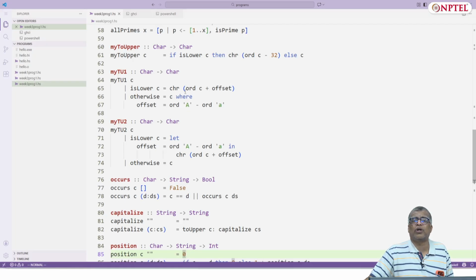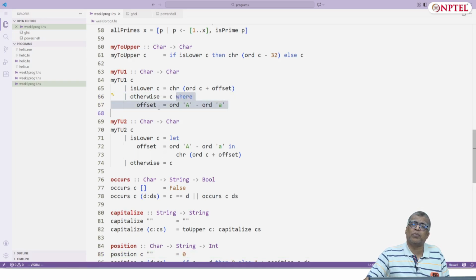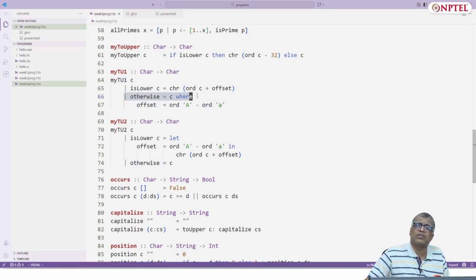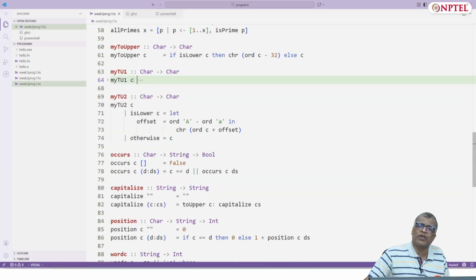So the point about a local definition using where is that if I have a guarded definition with multiple guards, the where clause applies to all the guards. It looks as though this where clause applies only to the second guarded definition, but no, the local definitions defined using the where clause apply to the whole definition as such, including both these guards, which are part of one definition.